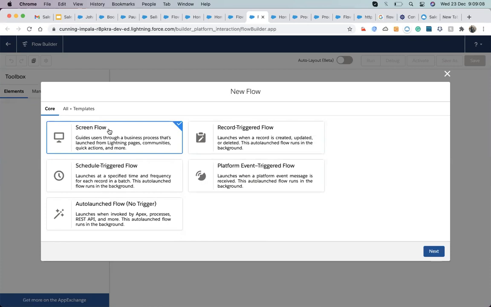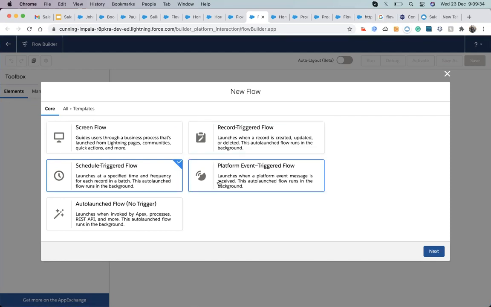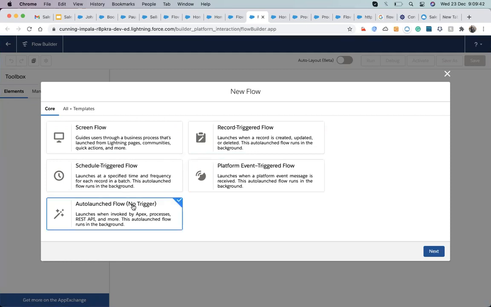It's only a process of triggering the flow. Whatever condition I write in the screen flow can also be the same condition in the record trigger flow. But for the screen flow, we use a button to trigger. For the record trigger flow, creation, updation, or deletion of the record will trigger that flow. A schedule triggers the flow at a scheduled time. A platform event trigger executes whenever an event happens. And for the auto launch flow, whenever another system calls that flow and passes input to it, then the flow will execute.